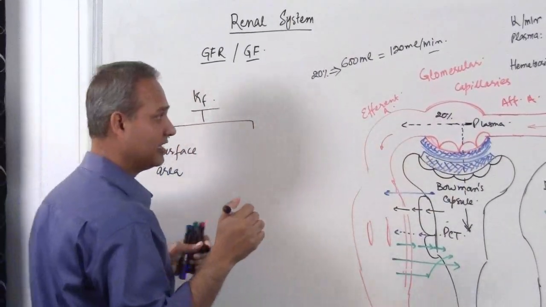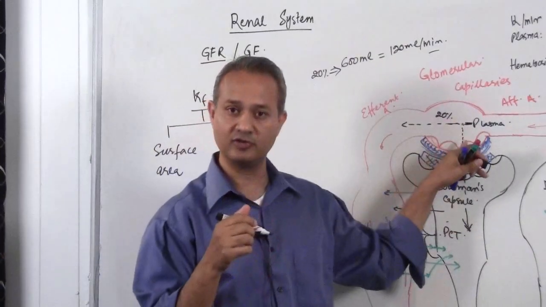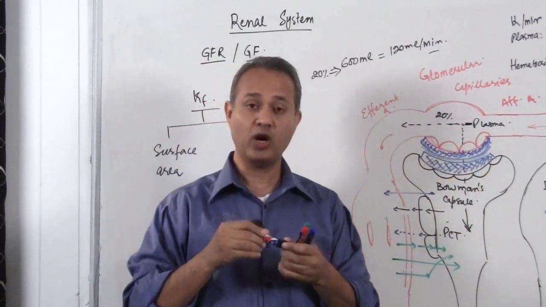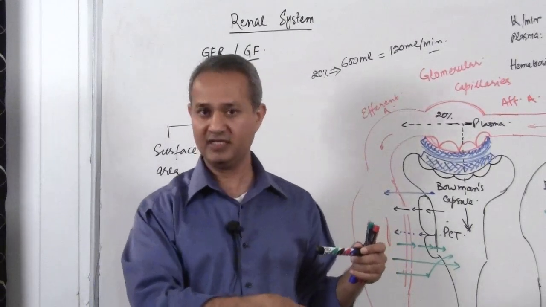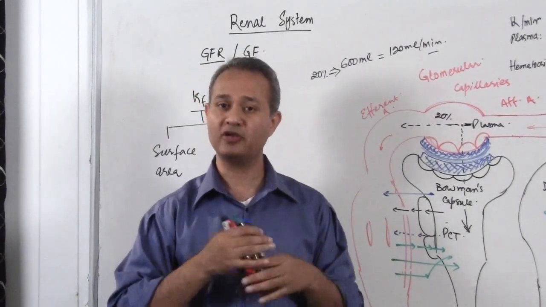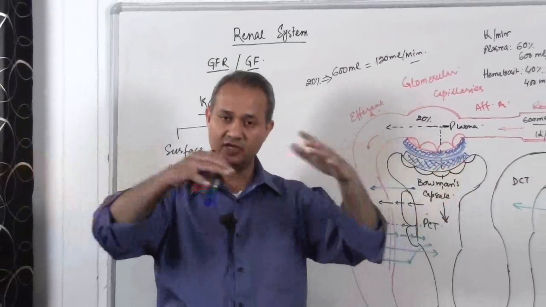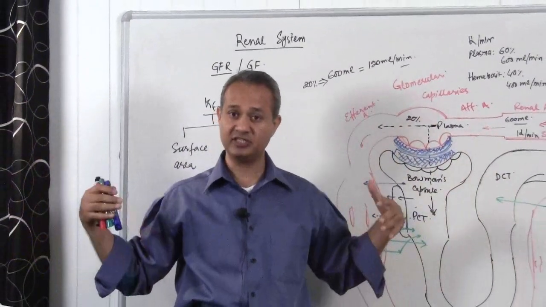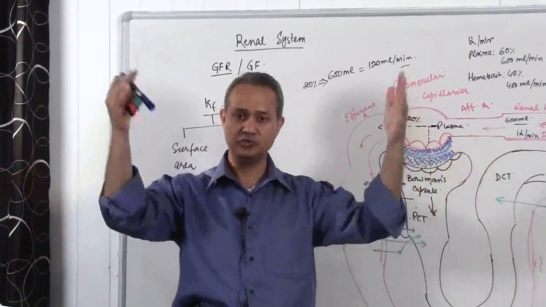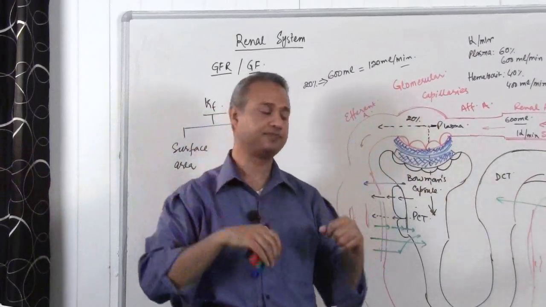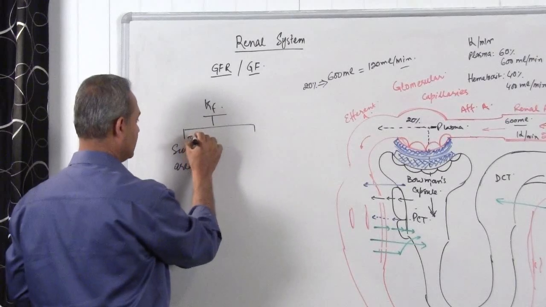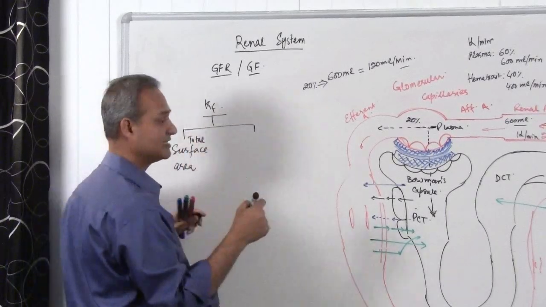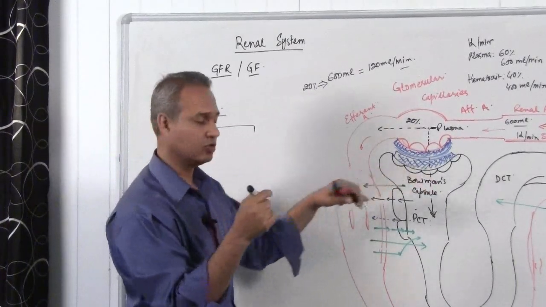And by total surface area, what do we mean? I just have one glomerulus over here, but we have 1 million glomeruli in one kidney and another 1 million glomeruli in the other kidney. So there are 2 million glomerular membranes. We need to see their total surface area, and that is the surface area which is used to filter these fluids out. So, the total surface area of the renal substance, or all the renal glomeruli.